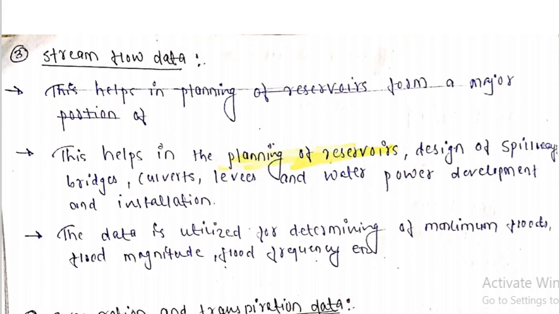Now my dear friends, stream flow data. Stream flow data is especially required for planning a reservoir, design of a spillway, bridges, culverts, levees, and water power development and installations. These types of data are required for estimating how much quantity of water needs to be stored.